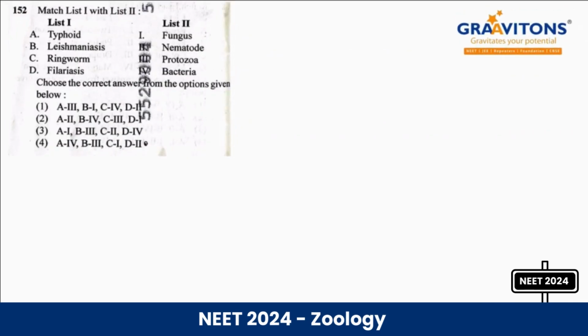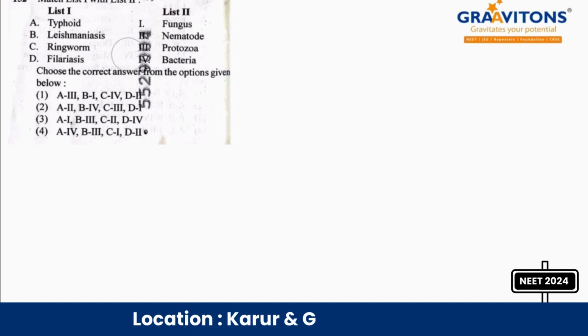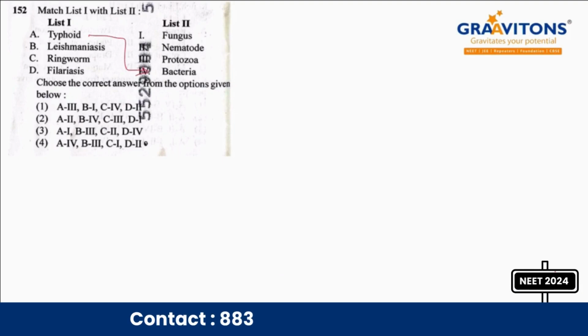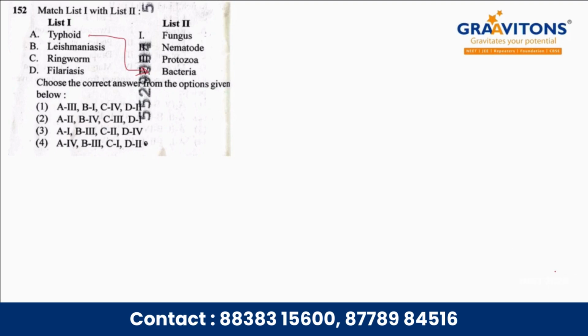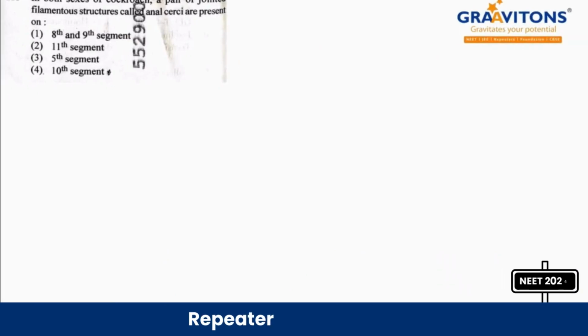Next question, 152. Match the following, List 1 with List 2. It is from the Human Health and Diseases chapter. Typhoid is caused by the organism bacteria, isn't it? The leishmaniasis is caused by the organism protozoa. Then ringworm, fungus, and filariasis, nematode. So the answer will be option 4.